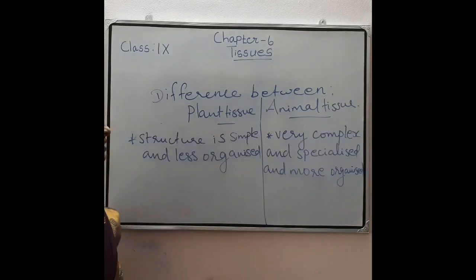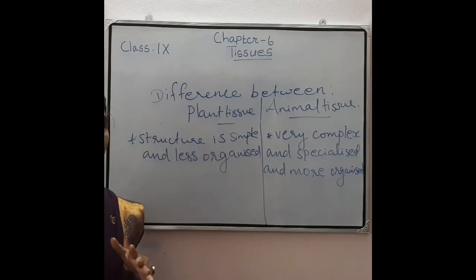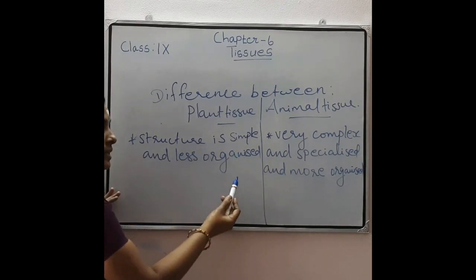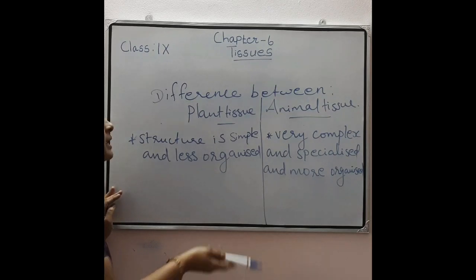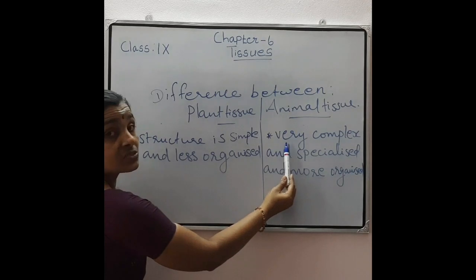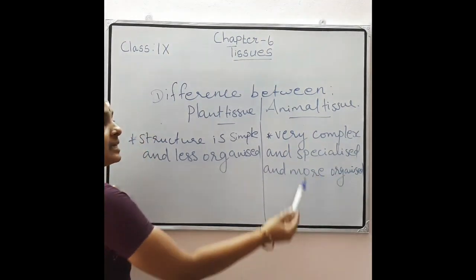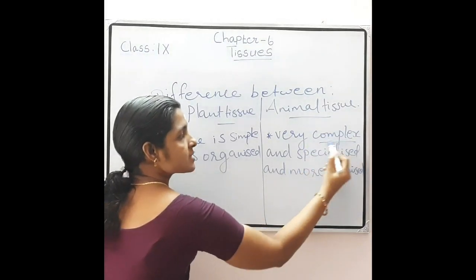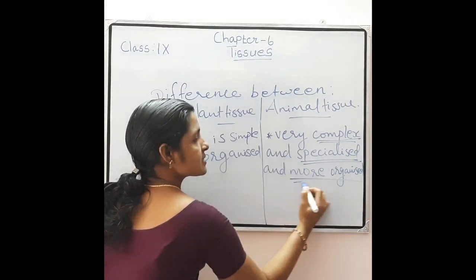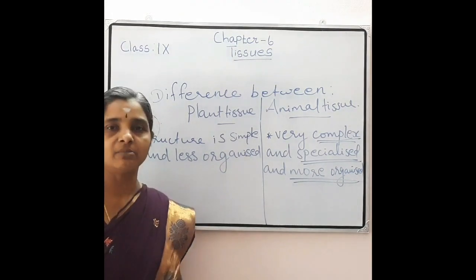Then another difference is, plant tissue structure is simple and less organized. You know that the structure of xylem and phloem is very simple and less organized. But animal tissue structure is very complex, specialized and more organized. So these are the differences between plant tissues and animal tissues.